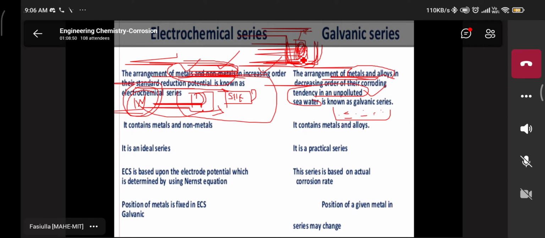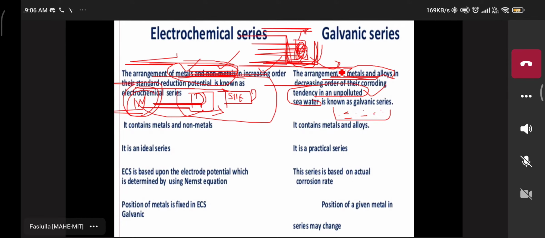Corrosion means what? Some part of the metal is dissolved into the given salt solution. Oxidation reaction. Understood now? Some part of the metal dissolved into the given salt water. Now, for example, initially I am taking 5 grams. Please listen here. 5 grams of the sample of the metal.